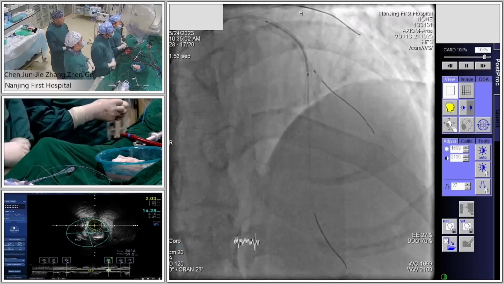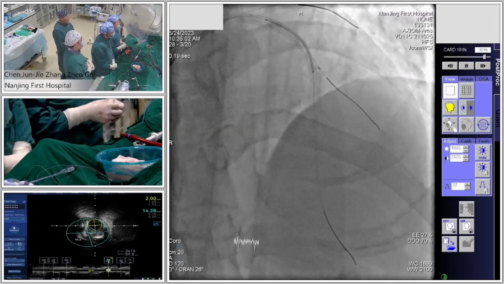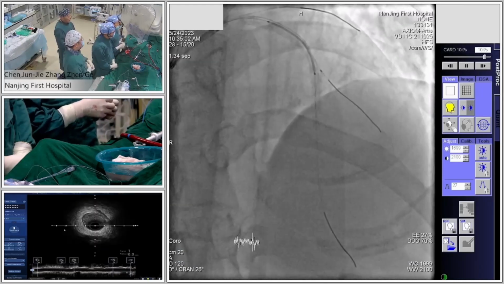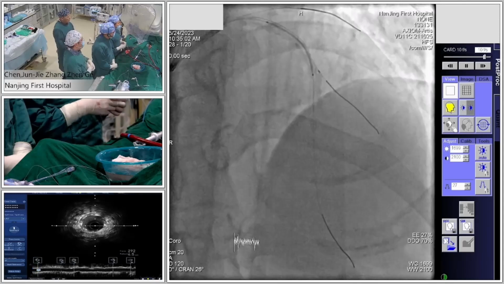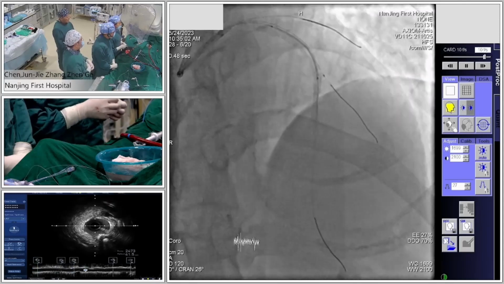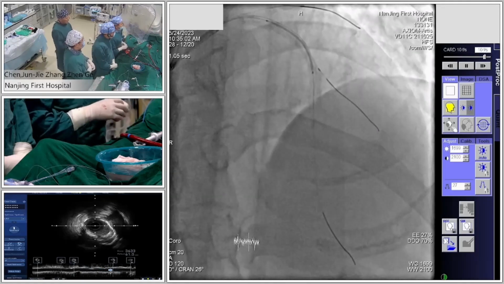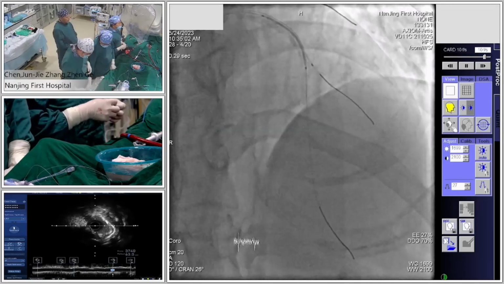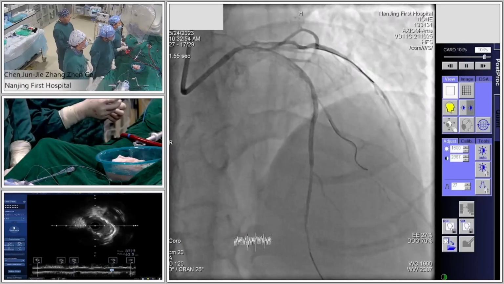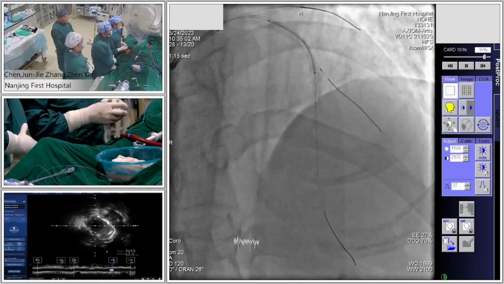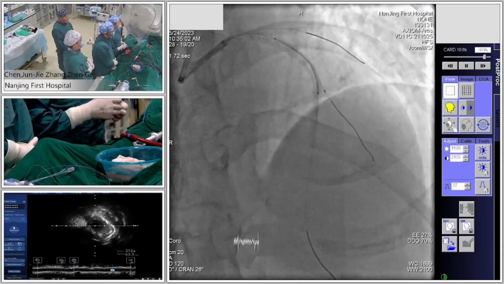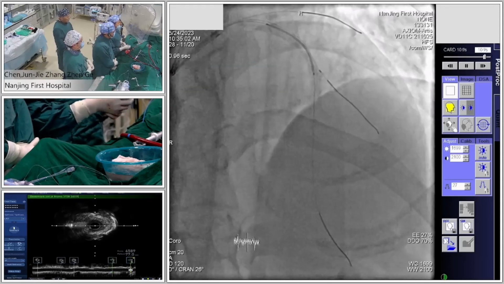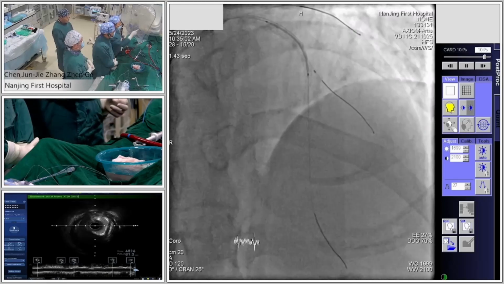And based on the IVUS measurement, the first stent is 2.25, 2.5 stent. And what's the stent length? 26. 26. Yeah. To locate under the second diagonal, from distal LAD to second diagonal. Yes. So this is the second stent, right? The second, yeah, from the distal LAD to the proximal LAD, and use the jailed balloon technique to protect the second diagonal. This is 1.5.